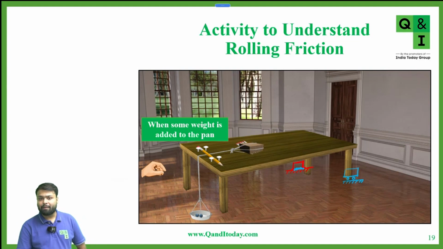So can we say by this activity that when we add wheels, the force of static friction is reducing? Yes, sir. Because that time we required three balls to start the motion. This time we require only two balls. Yes or no? So can we say after adding the wheels to the block, the force of friction between the surface and the body is reducing, and it is less than the static friction? Yes or no? Yes.